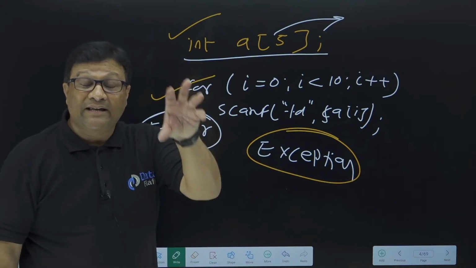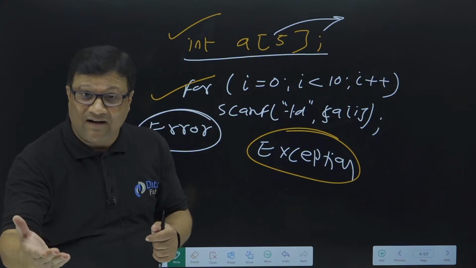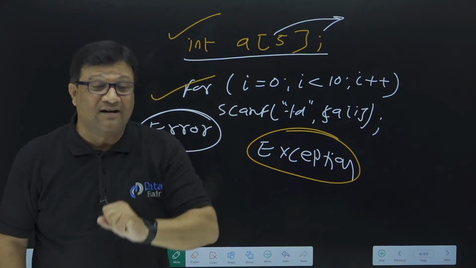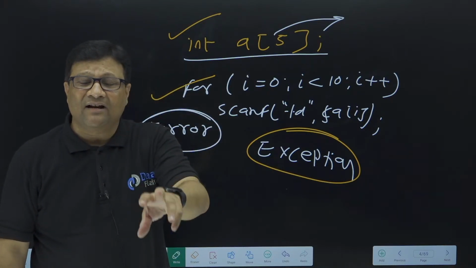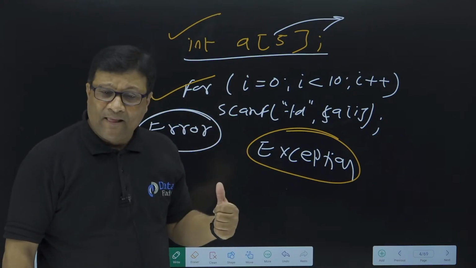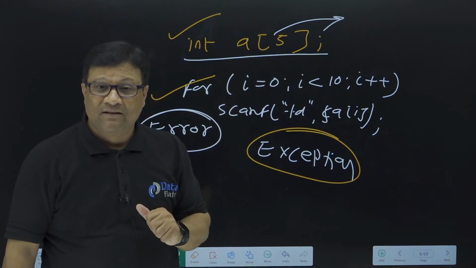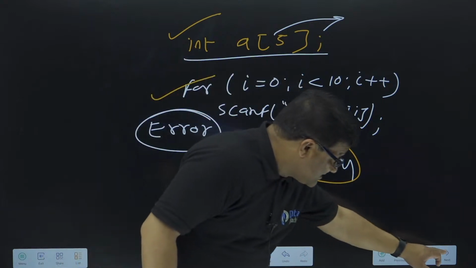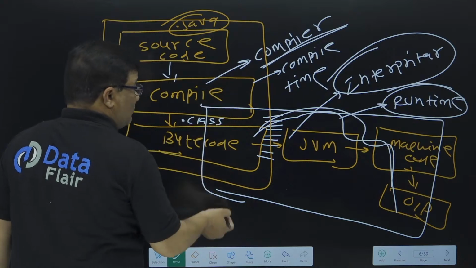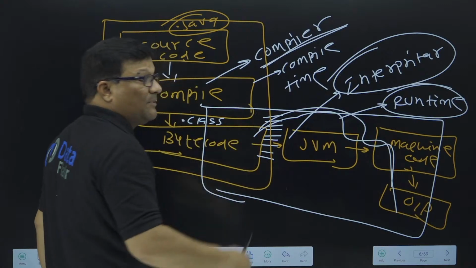But C is not capable of handling this exception, because in C it is not possible to check errors at runtime. Why? Because there is no code translation at runtime. A language checks an error at the time of translation, right? So in C, translation is done only one time. So in C we are able to check syntax errors, but we are not able to check errors at runtime. Got my point, right? But in Java, code translation is done twice. At compilation time we are able to check the error, and even at runtime we are also able to check the error, right?